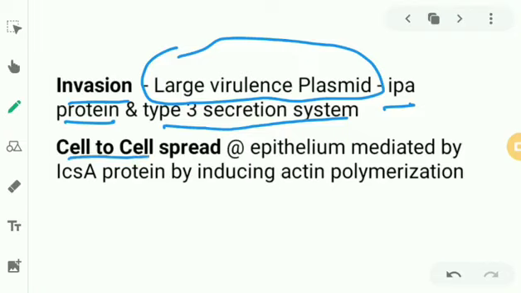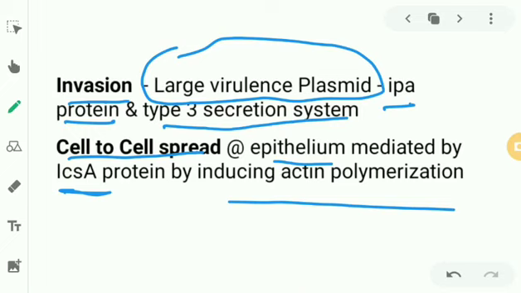So there is cell-to-cell spread at the epithelium, mediated by IcsA protein by inducing actin polymerization. Actin is a contractile protein. It will attach to the tail of the Shigella bacteria, and once it contracts, the bacteria can jump from one cell to another cell.